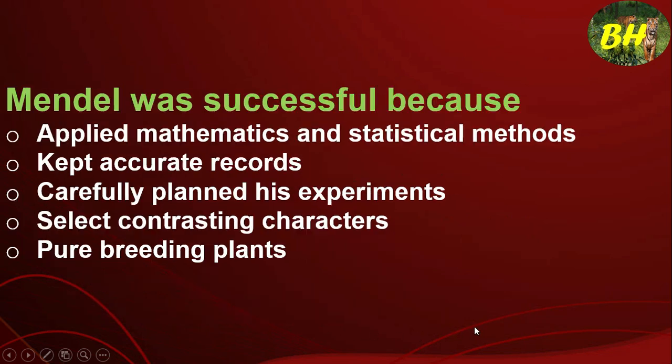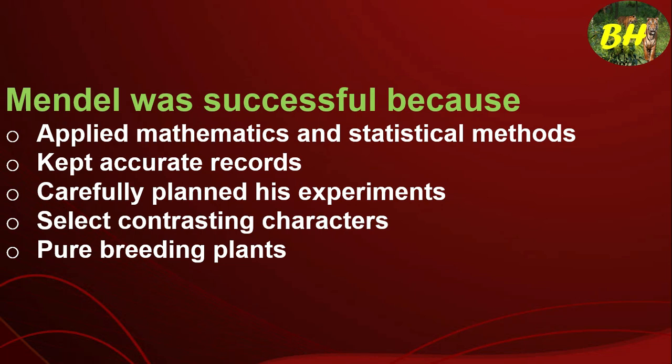Natural History. And Mendel was successful because he applied mathematics and statistical methods. This is one of the reasons Mendel was successful, because he knew mathematics very well and kept accurate records.